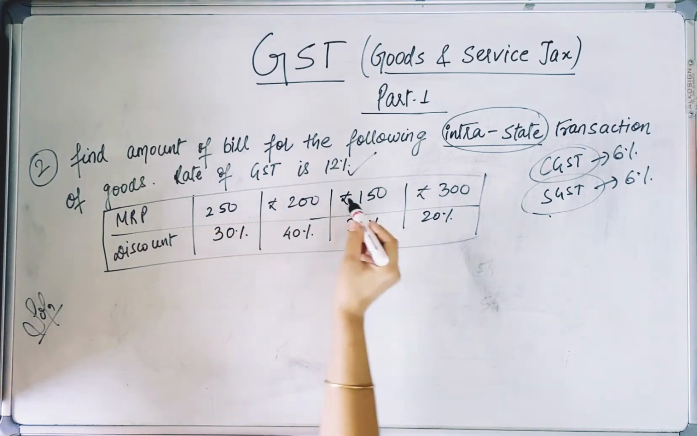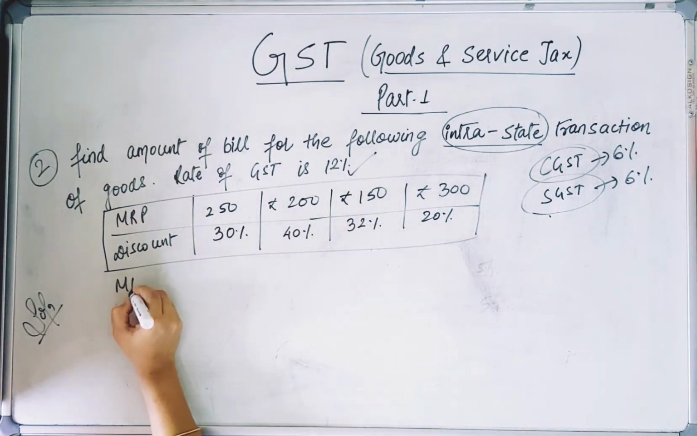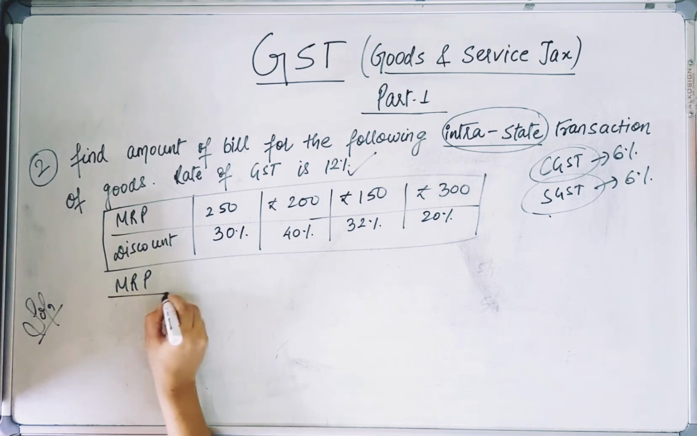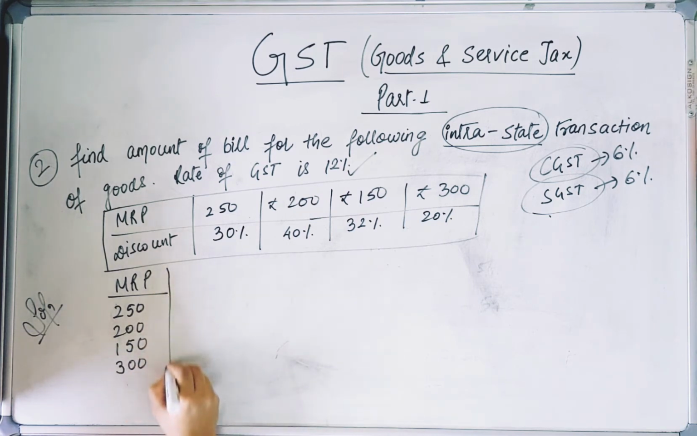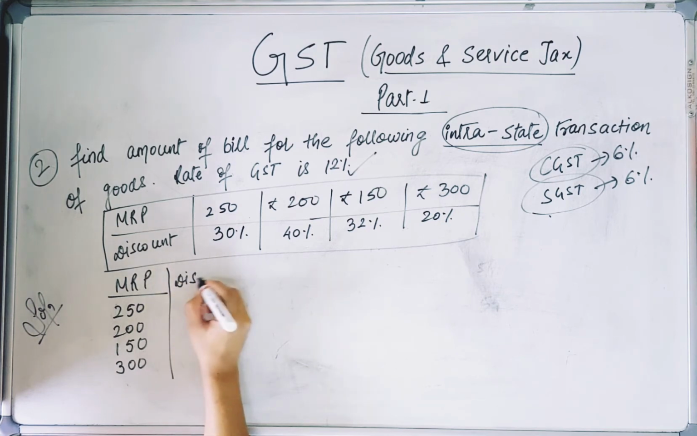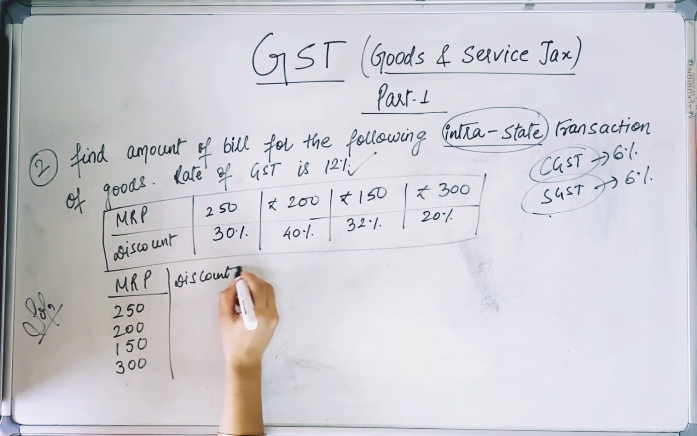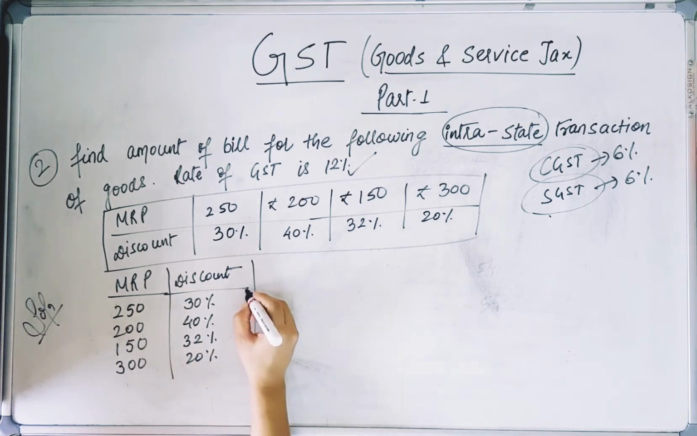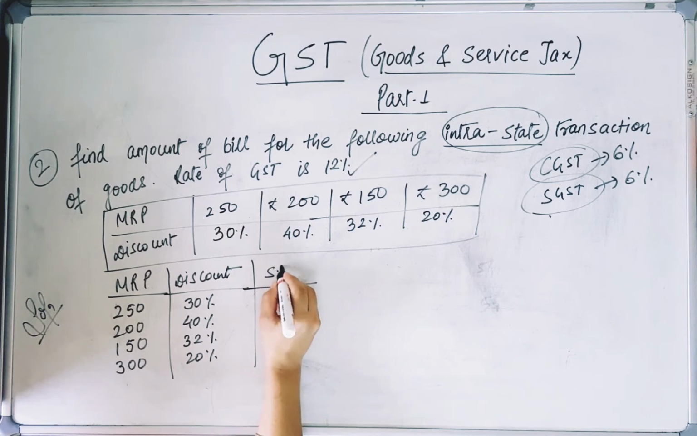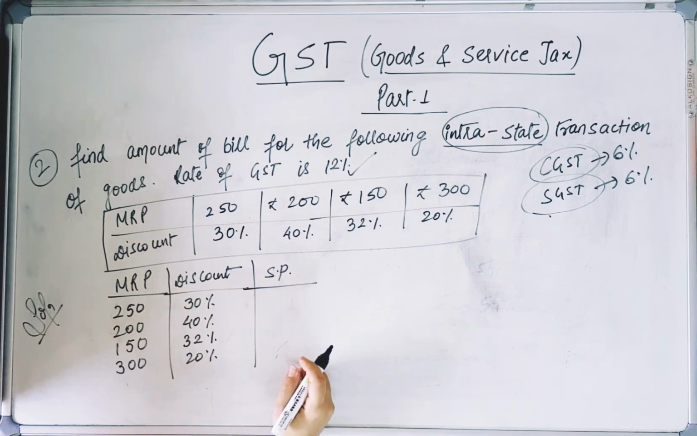Now this is the MRP given and this one is the discount. The MRP of the goods is 250, 200, 150 and 300. This is the MRP and discount is given on these goods. So the discount is 30%, 40%, 32% and 20%. Now if we calculate the selling price, if discount is given to us, then we calculate 30% of it and subtract it.